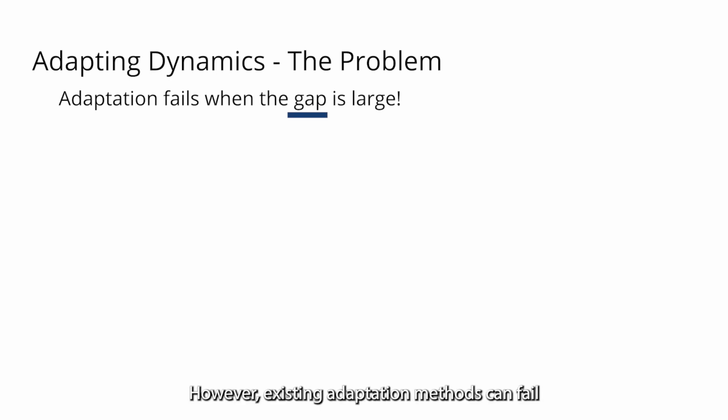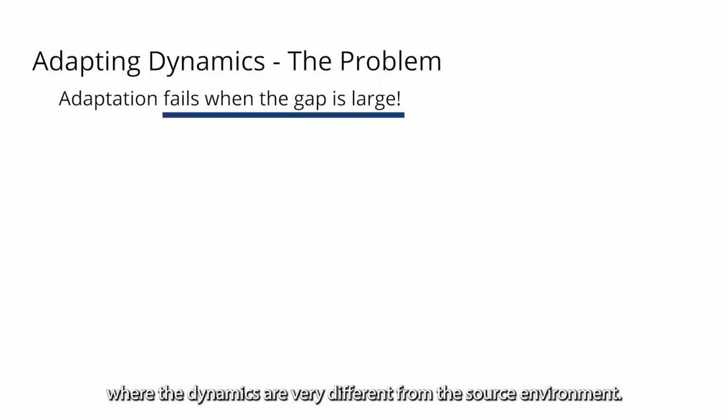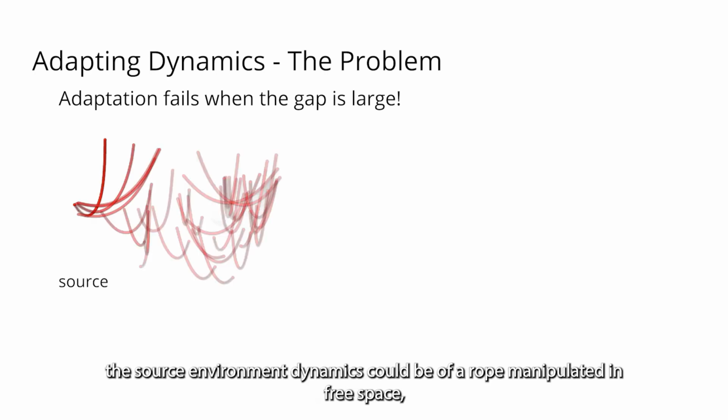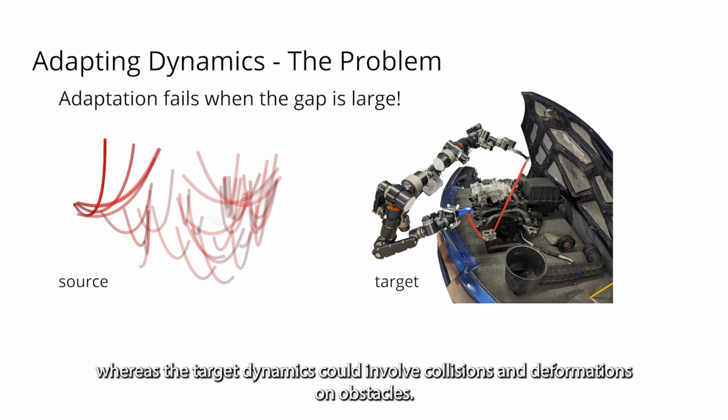However, existing adaptation methods can fail when the target dataset contains transitions whose dynamics are very different from the source environment. For example, the source environment dynamics could be of a rope manipulated in free space, whereas the target dynamics could involve collisions and deformations on obstacles.